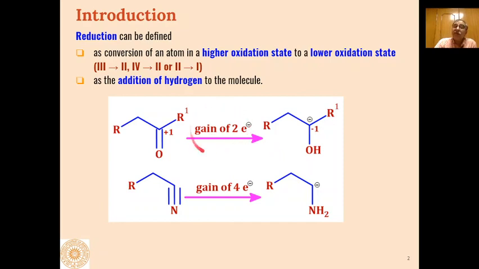Or gain of electrons: reduction takes place through gain of electrons. So gain of electrons is also a process known as a reduction reaction.